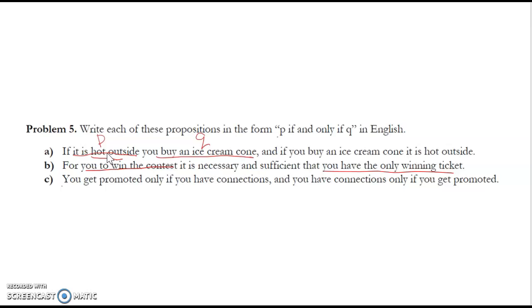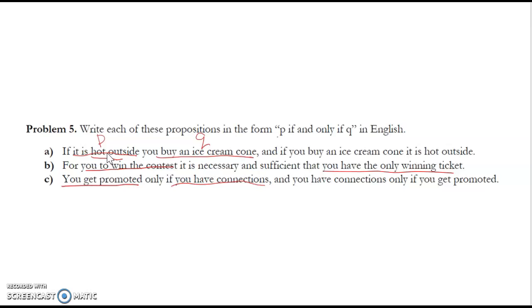All right, lastly: you get promoted only if you have connections, and you have connections only if you get promoted. So it seems like there are only two propositions that are repeated. The first part is the P, and I'm going to call the second part the Q. So you would say: you get promoted if and only if you have connections.